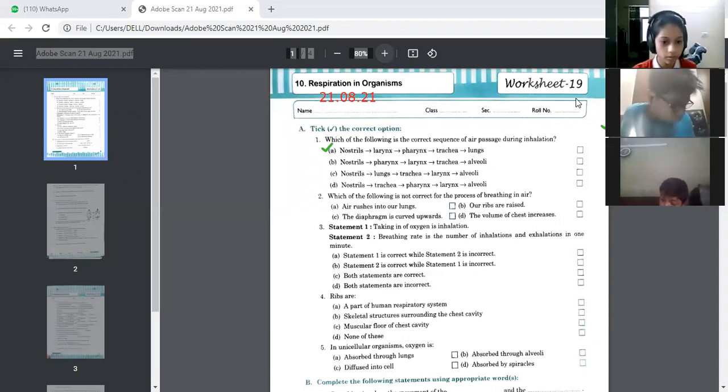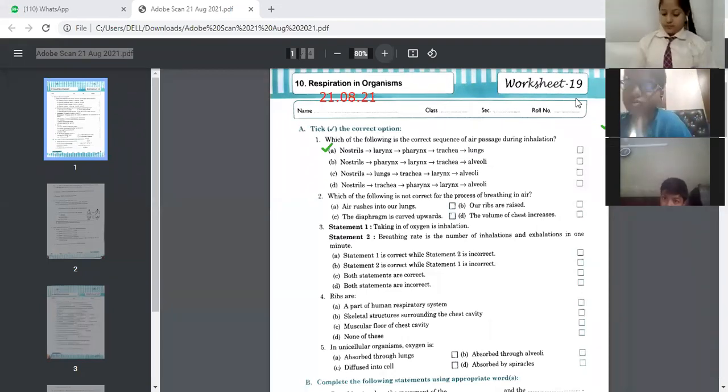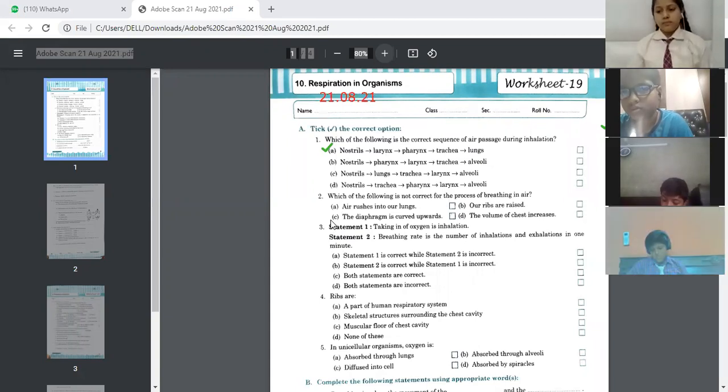Anybody else who wants to give the answer? Yes, Nishchay. Yes, ma'am. Ma'am, C part, diaphragm is curved upwards. Okay. So this is C part. Option C. Yes, beta.